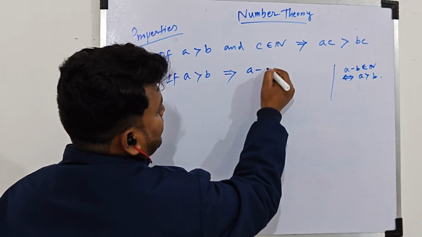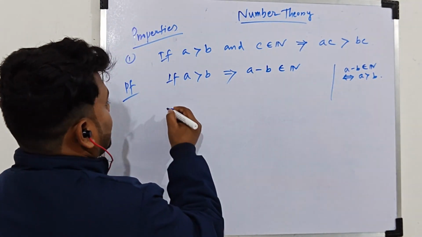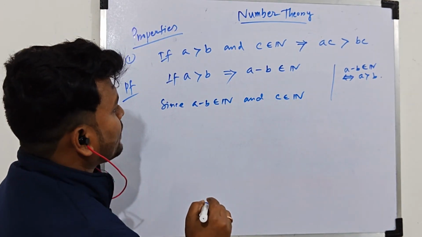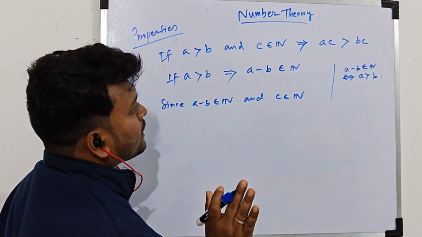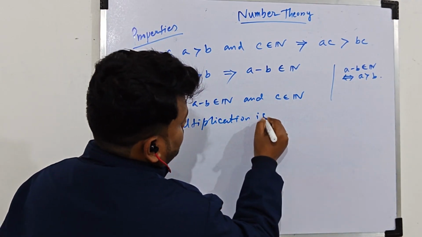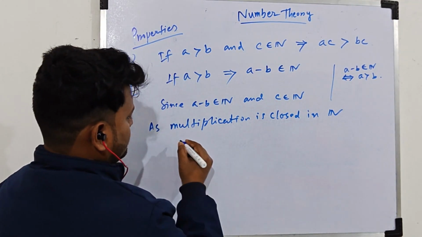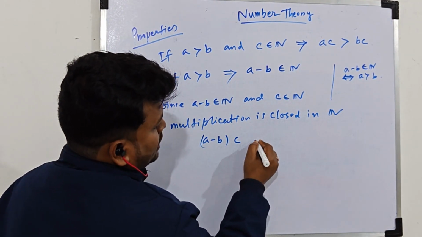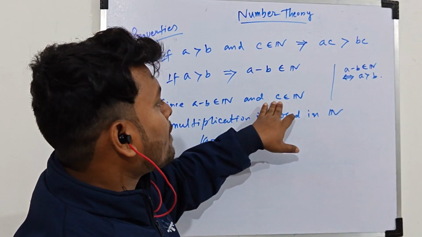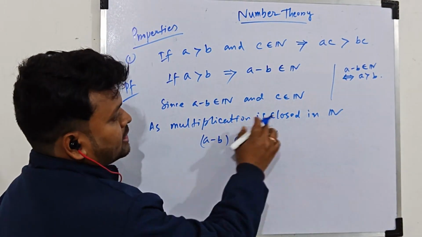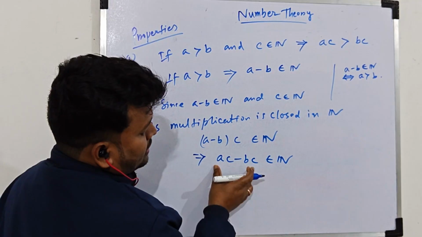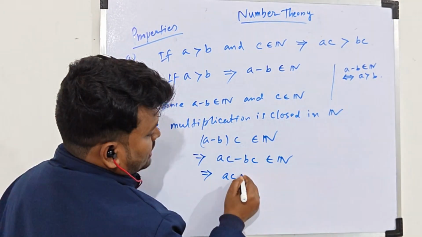So a greater than b implies a minus b belongs to N. Now since a minus b belongs to N and c belongs to N, and multiplication is closed in N, then (a minus b) times c will belong to N, because a minus b is an element from N and c is also an element from N, so the multiplication of these two elements also belongs to N. Because multiplication is closed in N, this implies ac minus bc belongs to N, and by the order relation, whenever the subtraction of two numbers belongs to N, the first one is greater than the second one.